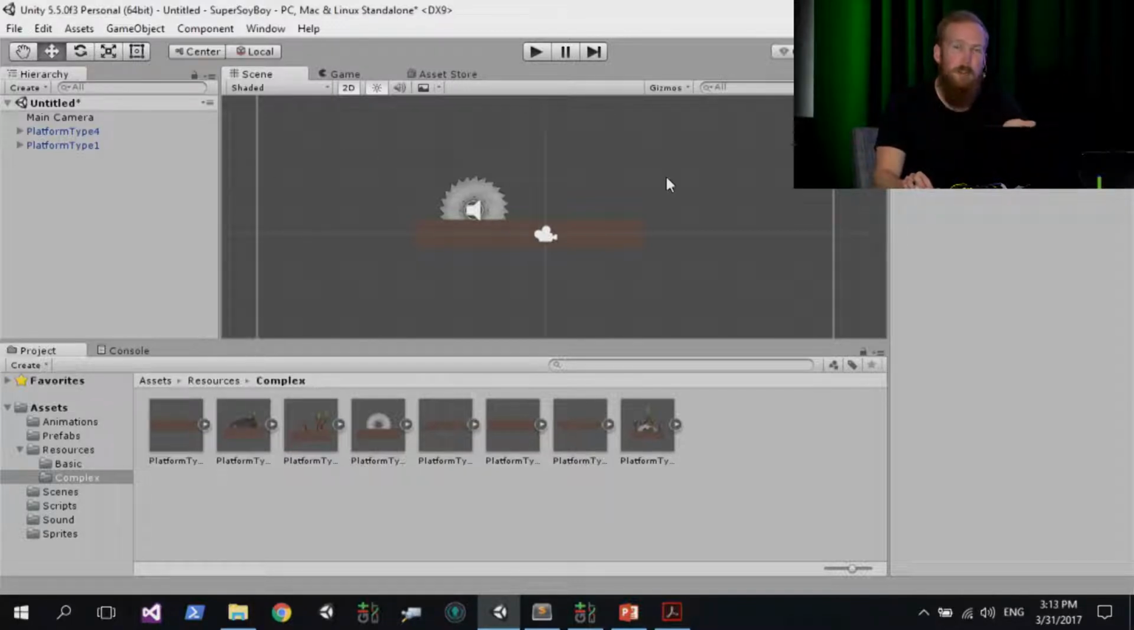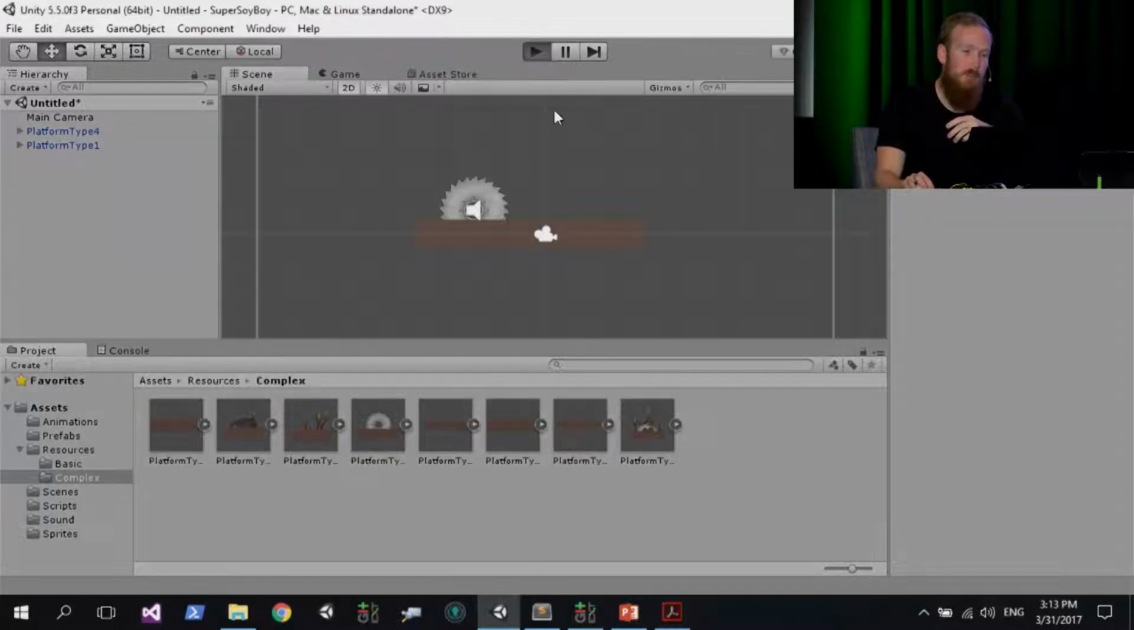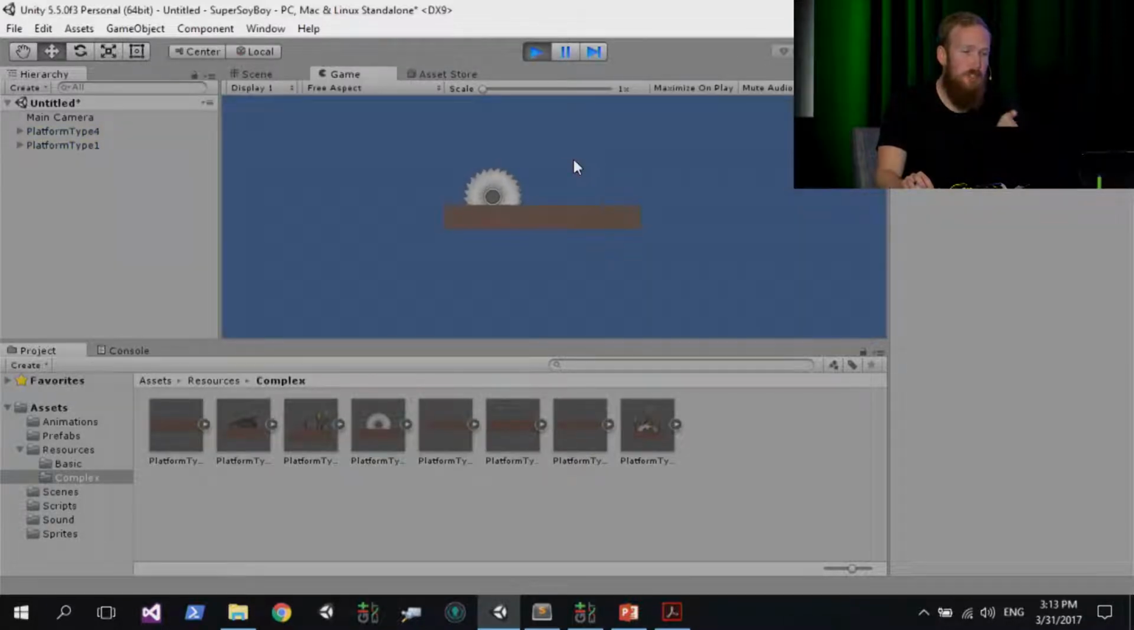Now let's quickly run this game. To do that, it's pretty obvious: there's a nice big play button at the top. If you click on that, it's going to switch to the game view, and you'll see what the camera in the game is going to see at this point. And this saw blade rotates.